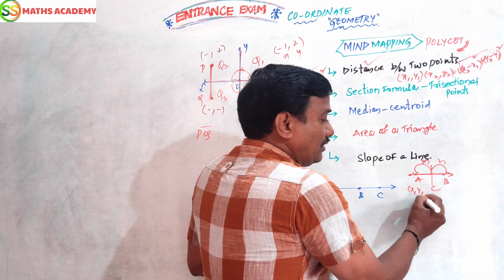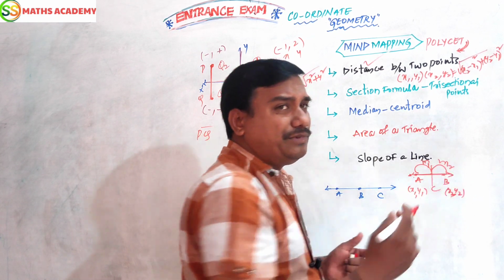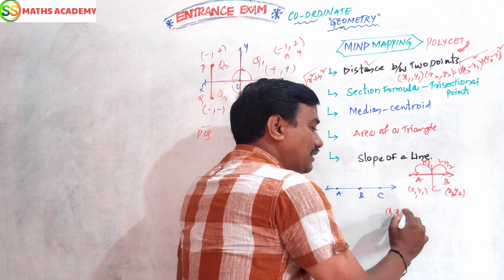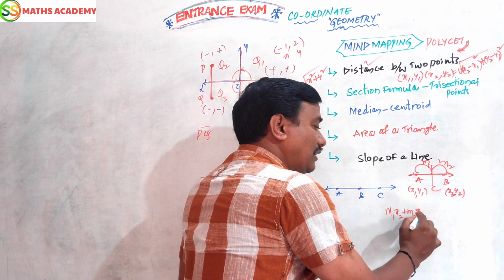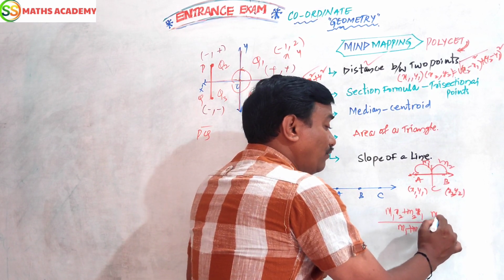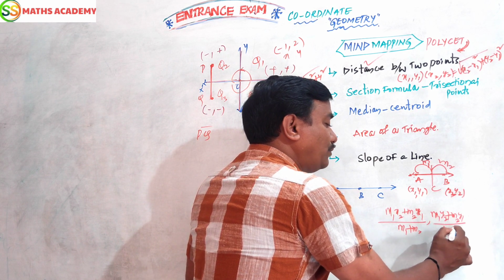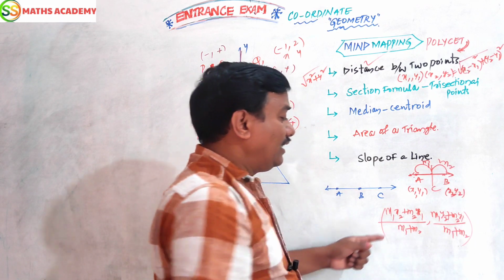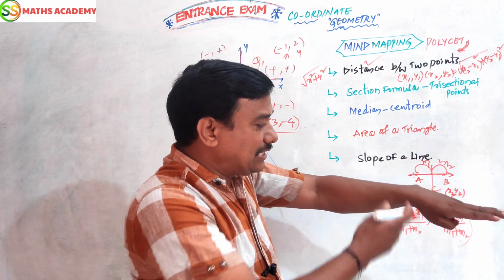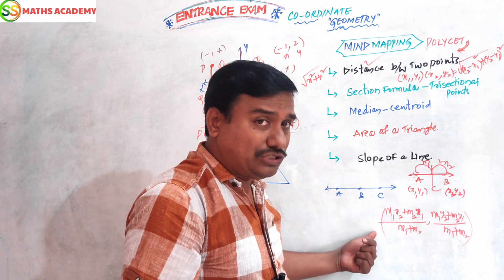This is x1, y1. This is x2, this is y2. m1 is to m2 or m is to n. You can use anything. The formula will be simple. (m1 x2 plus m2 x1) by (m1 plus m2), followed by (m1 y2 plus m2 y1) by (m1 plus m2). This is the section formula. Instead of m1 m2, somebody also uses m n. Simple. A line segment will be divided by another point in the ratio m is to n, and by using this formula we find that point.